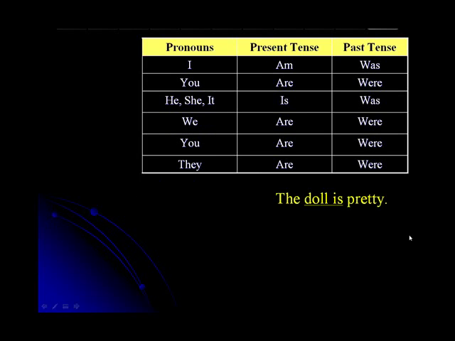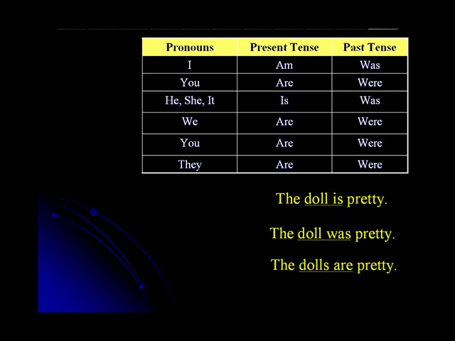This sentence, the doll is pretty. It's a very simple and easy sentence, okay? The doll is the subject, is the verb, pretty, an adjective. The doll is pretty. This sentence is in the present. This one, the dolls are pretty. This sentence is in the present too, but it's plural. Are, plural. Is, singular. These two sentences are in the present.